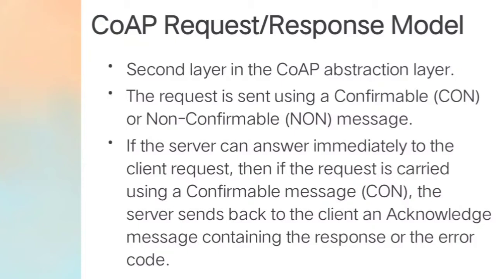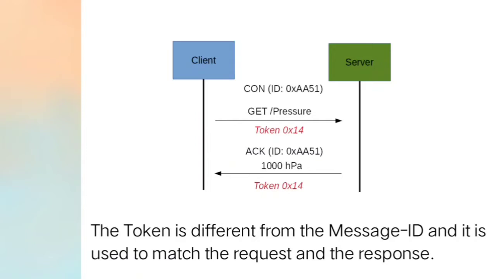If the server can answer immediately to the client request, then if the request is carried using a conformable message, the server sends back to the client an acknowledgement message containing the response or the error code. Anyhow, the server has to respond back to the client either with the proper response or with error codes. See this picture, client to the server and server to the client, acknowledgement is sent back.